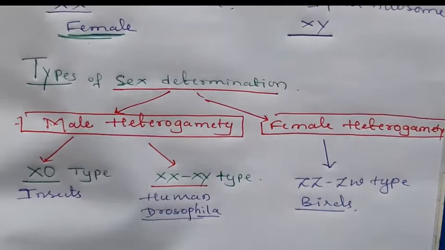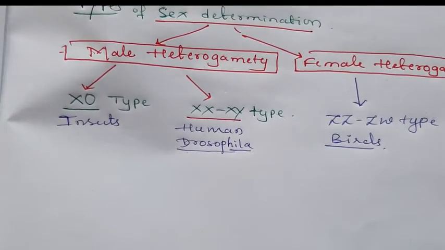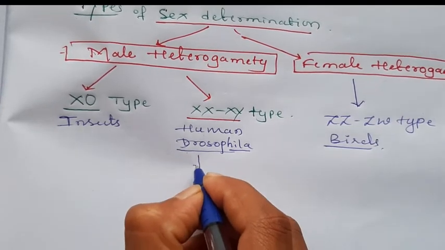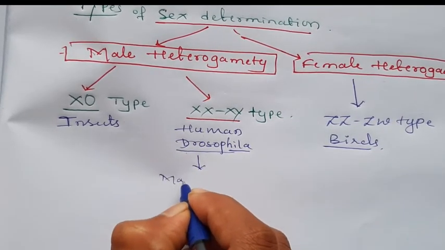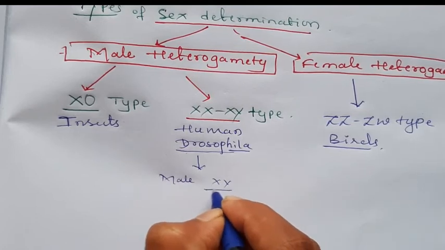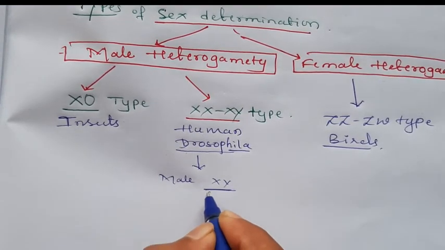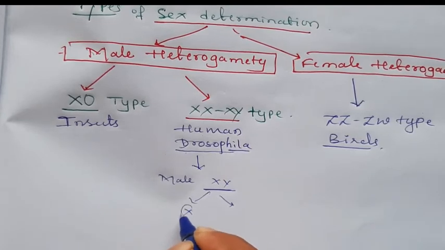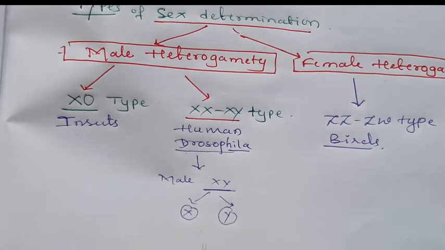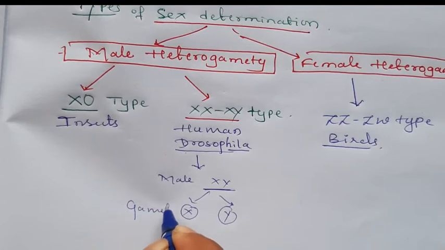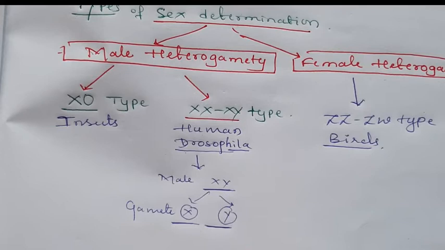Firstly you have to understand what heterogamety is. Here again I will take human beings as an example. In the case of male, the XY chromosome is present. During gametogenesis they form X and Y gametes. These are not homogametes. Homo means similar. Heterogamety means different types of gametes are produced by the male, in the case of human beings.